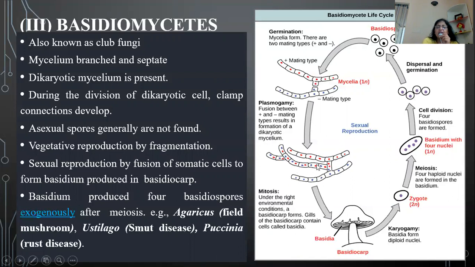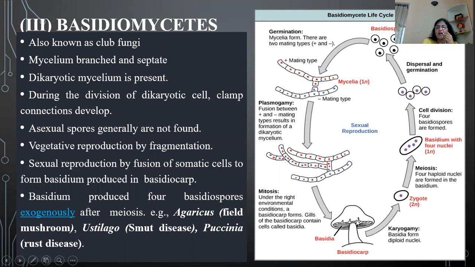After this clamp connection, when this dikaryon hyphae is produced, this hyphae will start growing above the ground and will produce small umbrella-like structures. As we have seen, the mushrooms which we eat are actually the fruiting body of this Basidiomycetes. So here is the fruiting body of Basidiomycetes. This whole structure, the fruiting body, is called basidiocarp.